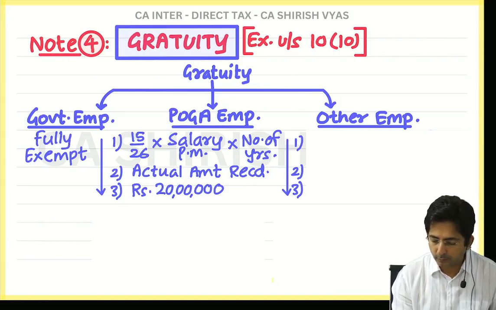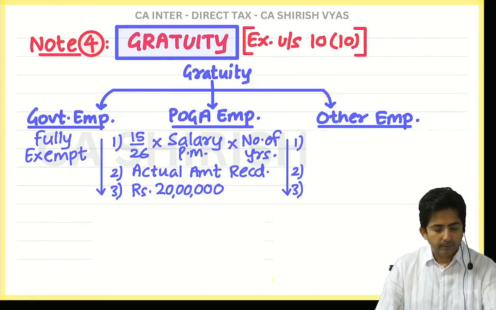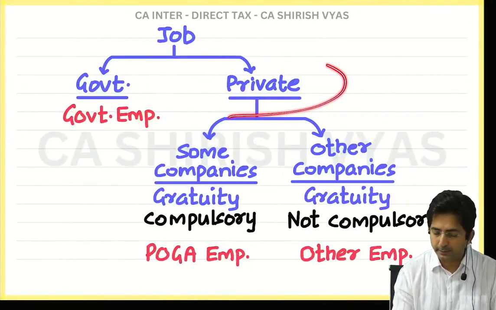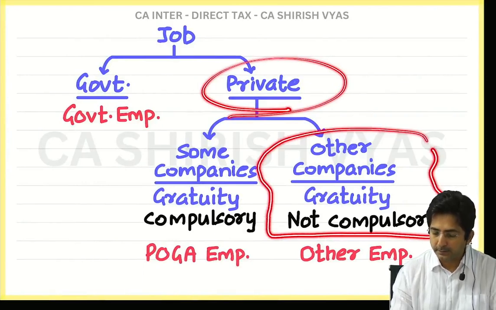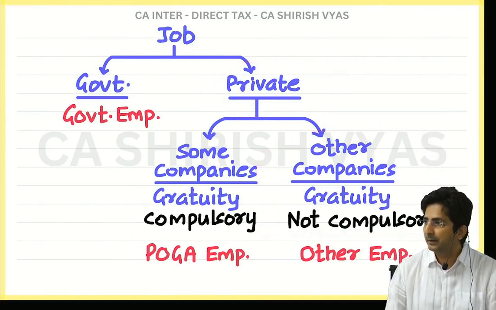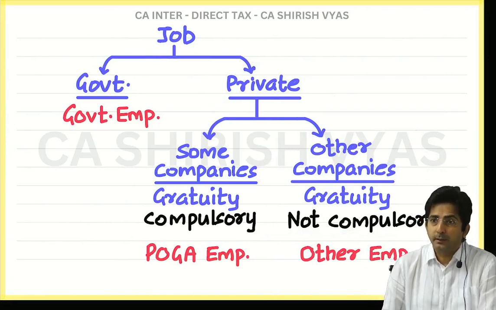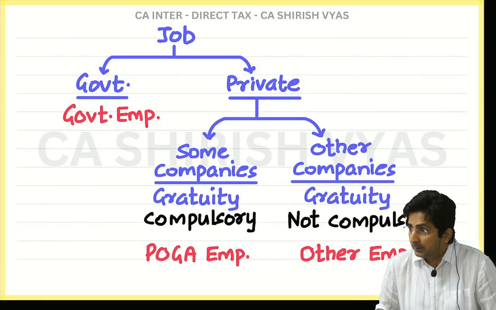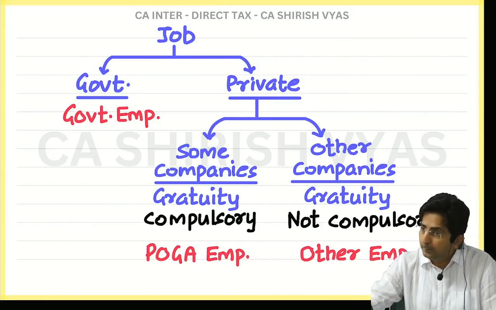Now there is one more employee called other. What is other employee? He is working in a company which is private sector only actually. It is private sector. But he is working in a company where gratuity payment is not compulsory. Means in his company the law doesn't apply. So that means it's not compulsory that he should receive gratuity. But still if he receives, it is his luck. Still if he receives, he is lucky that he received. And then it will be exempt up to a limit only.